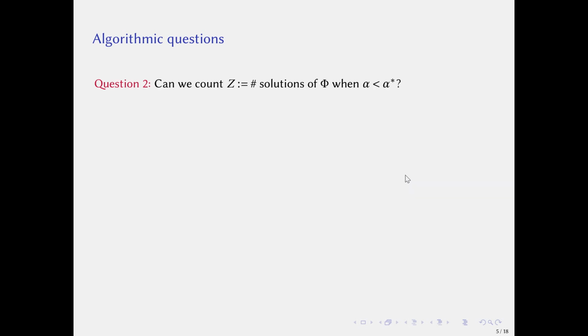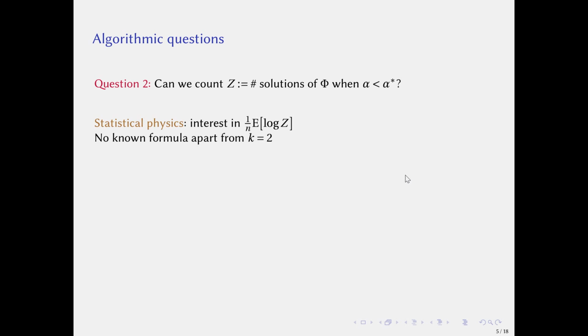The second algorithmic question is, can we count Z, which is the number of solutions of Φ when alpha is less than alpha star? In statistical physics, people are interested in 1 over n times the expectation of log Z. However, there is no known formula apart from the case k equals 2. In fact, this problem is hard in general.